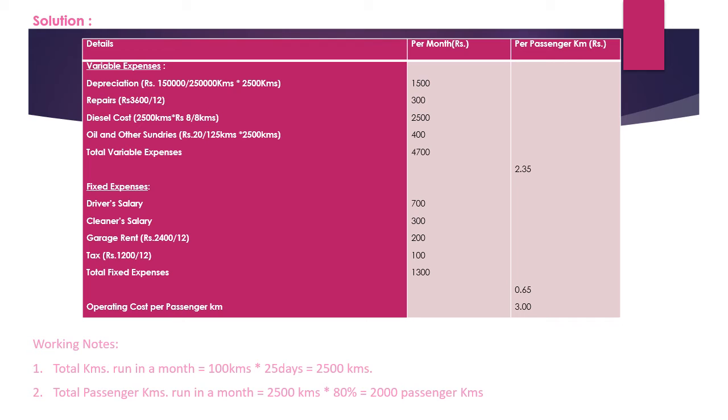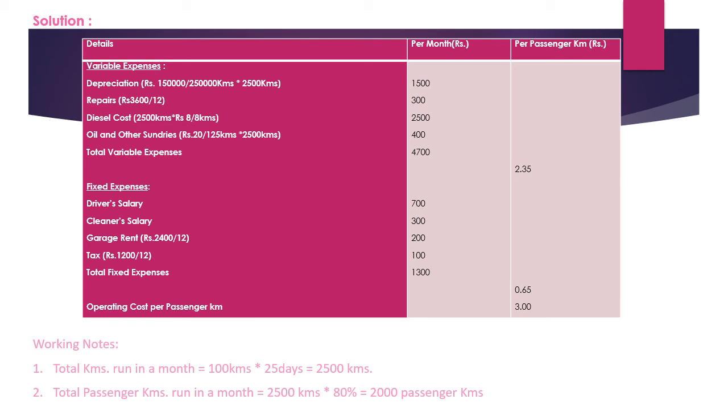Next one is repairs. Repairs is here 3,600, I guess for the whole year. For the whole year it is 3,600, but we will calculate for a month. So that's why we will divide this by 12 and we will get the result for a month, which is 300.